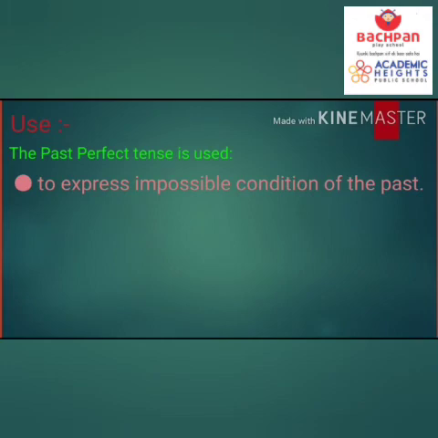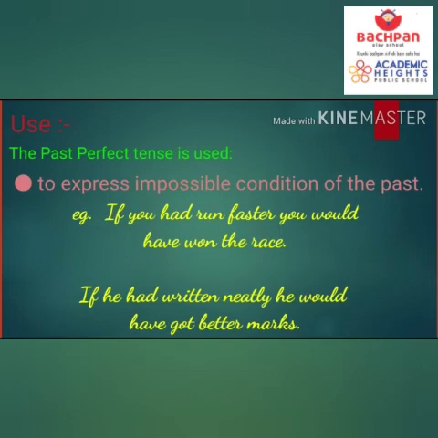The next is, past perfect tense is also used to express impossible condition of the past. If you had run faster, you would have won the race. And the second example, if he had written neatly, he would have got better marks.